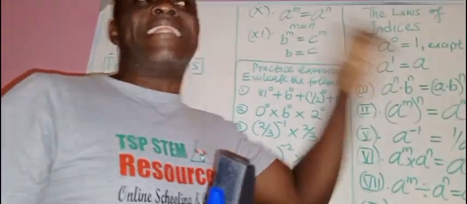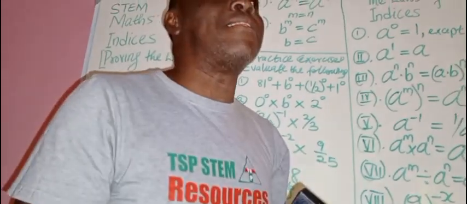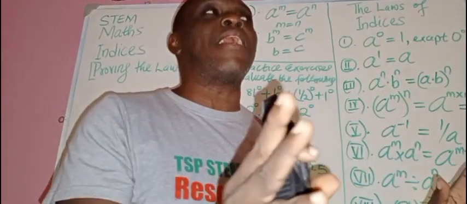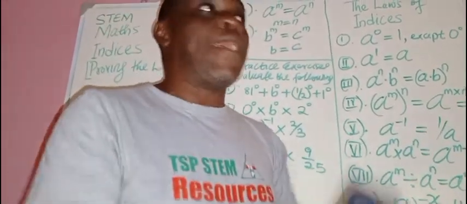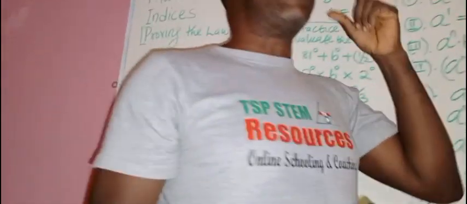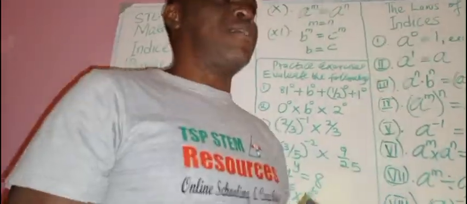But do you know that that clause in the Constitution that emphasizes 25% can be explained mathematically? It's a law. I don't want to go into that now so that I don't preempt the outcome of the judicial process. But watch out for my production on the topic called variation, partial variation. I will interpret that aspect of the Constitution using mathematics. It's a law. So some laws can be proved.